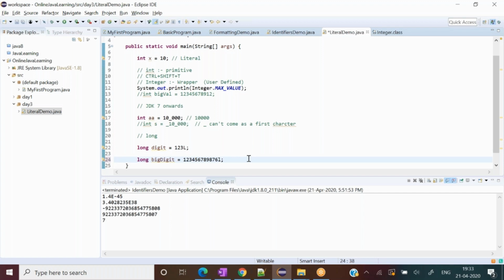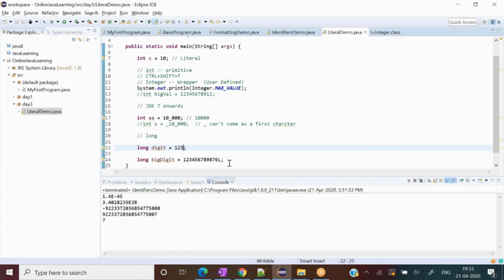But normally the developer community does not write lowercase l. The reason is many times we get confused whether I have written one or a small l. They are more or less the same. So to differentiate, it is best practice to write capital L.